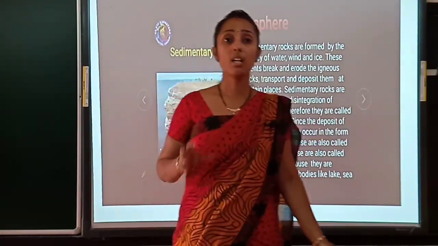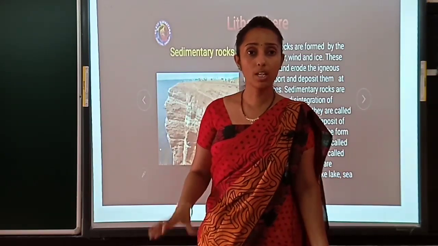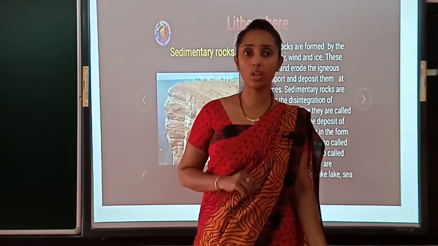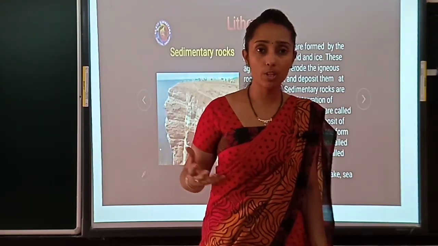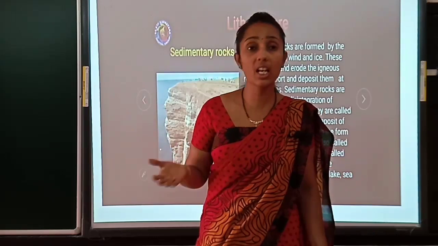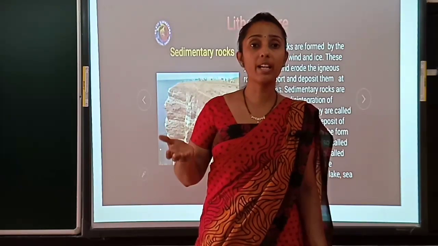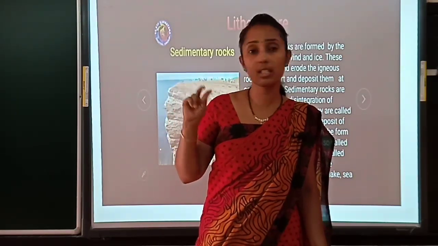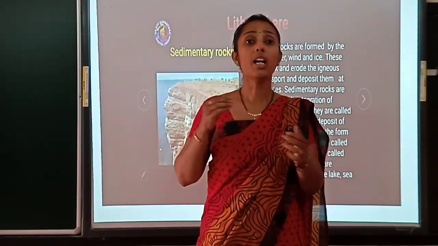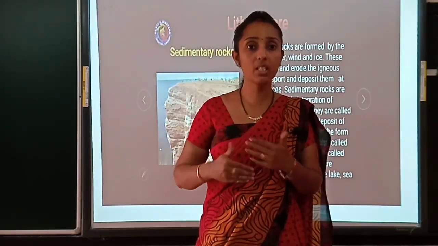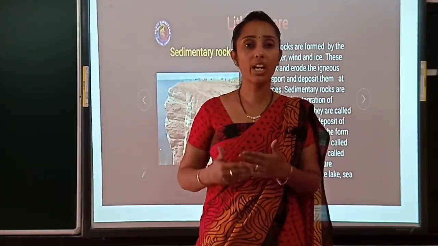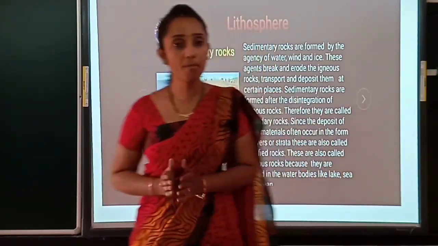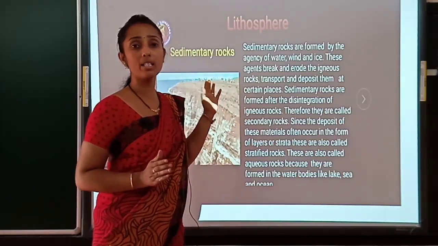Clear? In the sense, what we get directly in the digging process is the igneous rock, and by the natural process, when the igneous rock comes into contact with natural agents like water, wind and ice, because of these three agents, it will change form and turn into some other form, and that form is called a sedimentary rock, a secondary stone.